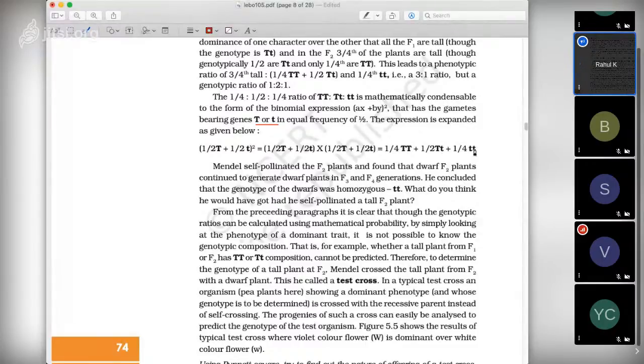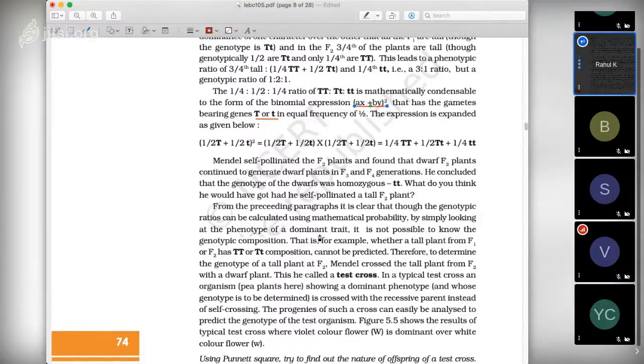So in a mathematical way, we can say that a monohybrid cross with selfing of F1 generation can be written as this: (1/2 T plus 1/2 t) whole square. Okay, so this is the mathematical expression for a monohybrid cross in F2 generation. Not very difficult, very easy to understand.